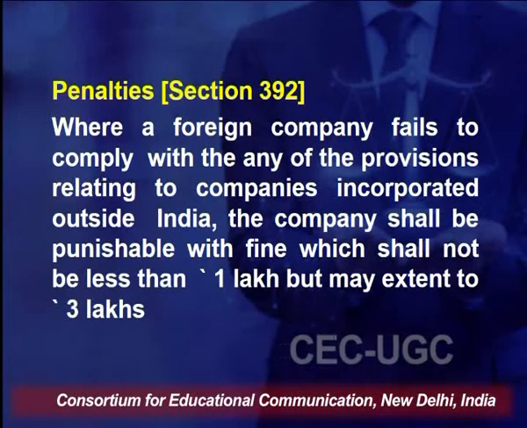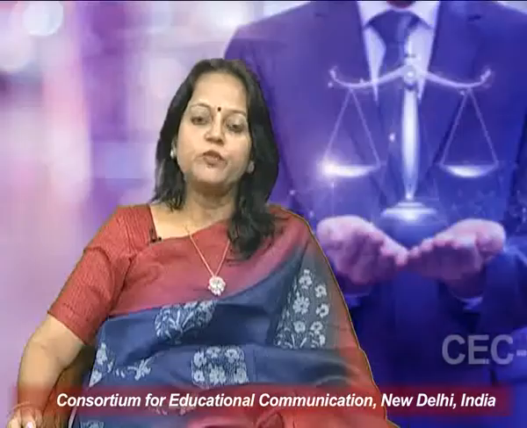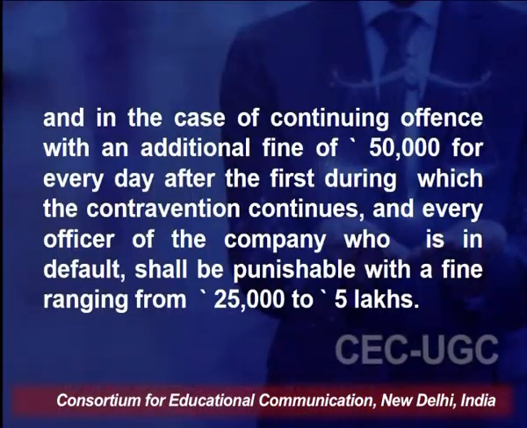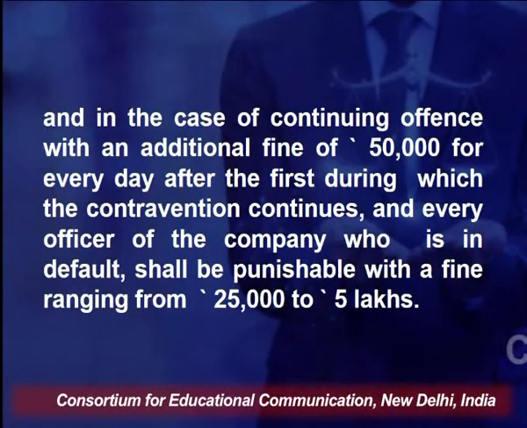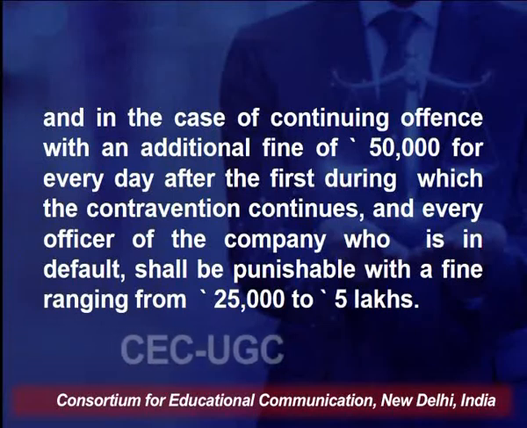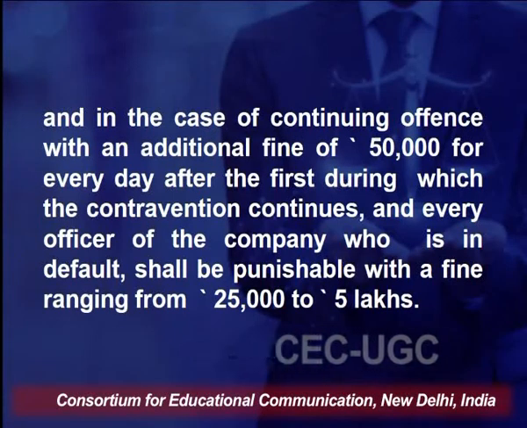And in case of a continuing offence, an additional fine of 50,000 for every day after the first day during which the contravention continues.